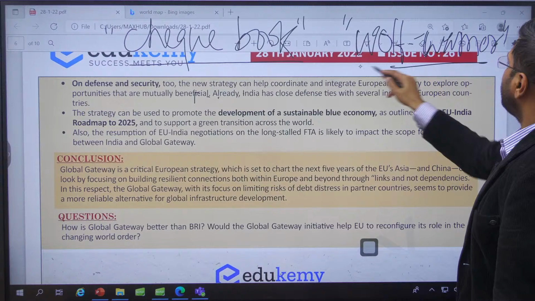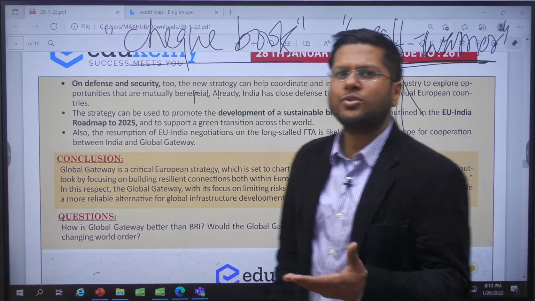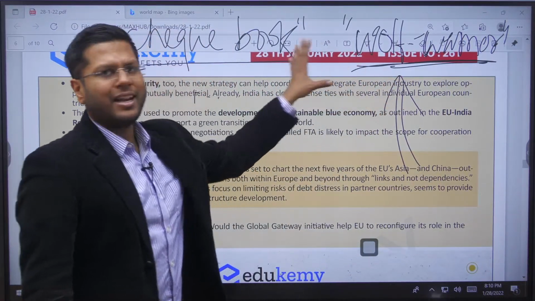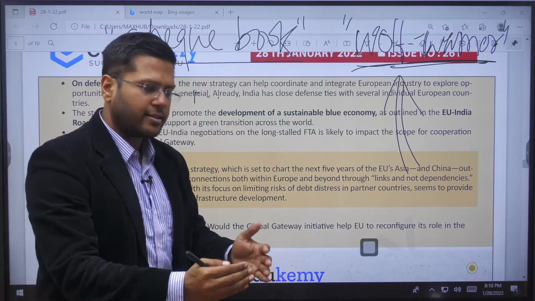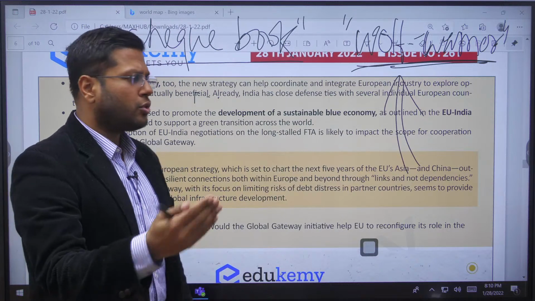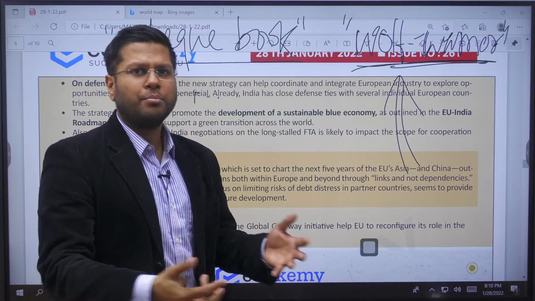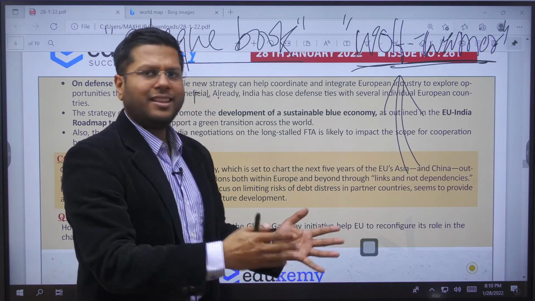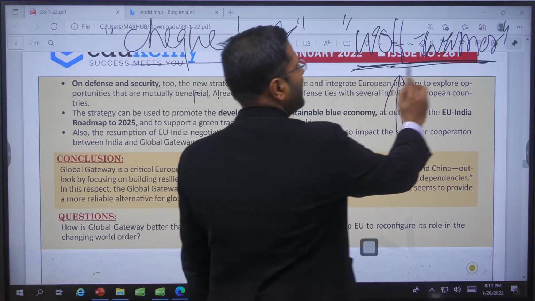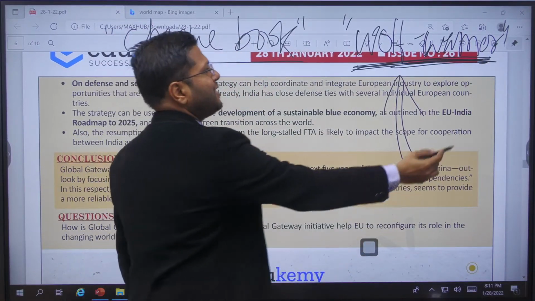So wolf warrior diplomacy is about China getting very aggressive these days. In the last few years, China has gone very aggressive when there is public condemnation in the diplomatic arena. China says we have not done this, this is ours. For example, if it encroaches on Arunachal, it says this is ours, this is not yours, you should not enter. Just lately, they took away one Arunachali boy from his home. He was loitering around, and then they returned that boy back to his home. Just lately. So wolf warrior diplomacy around the whole world. They were not as aggressive earlier, but yes, in the current regime, they are very aggressive.